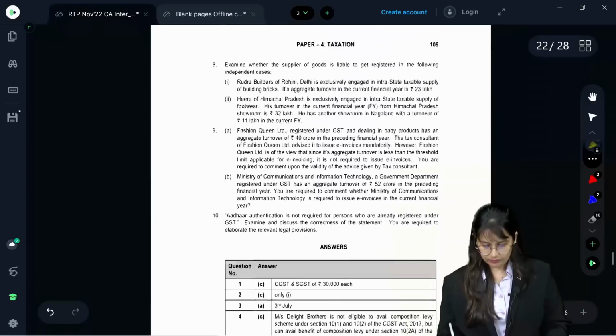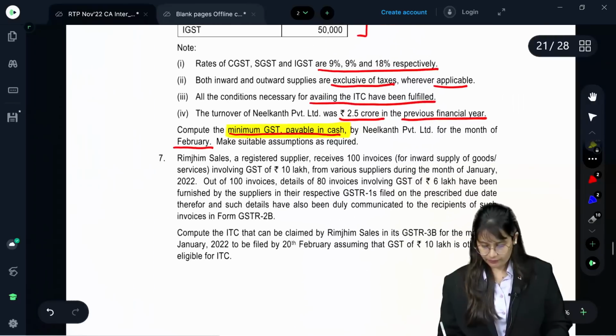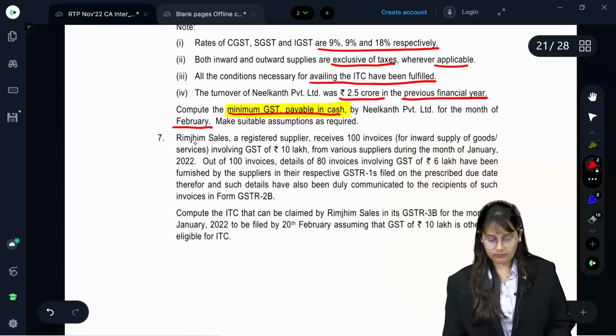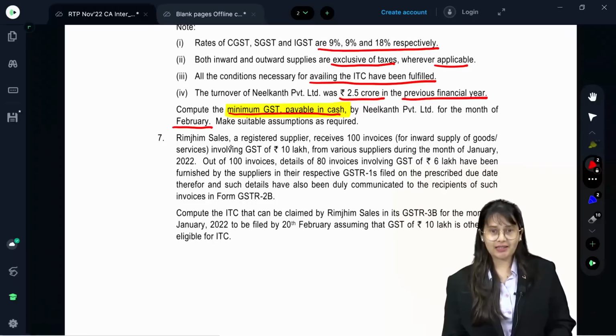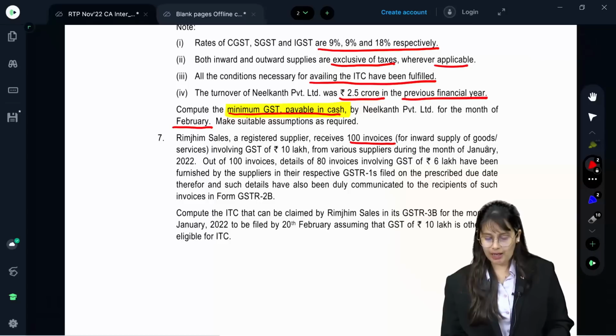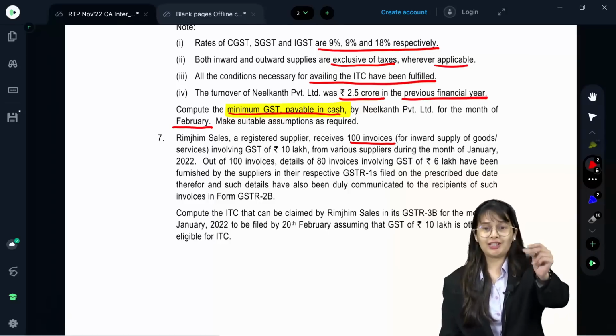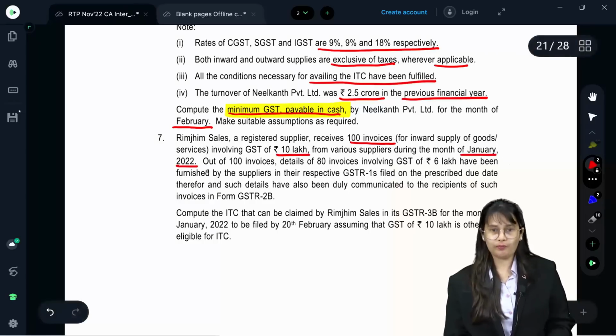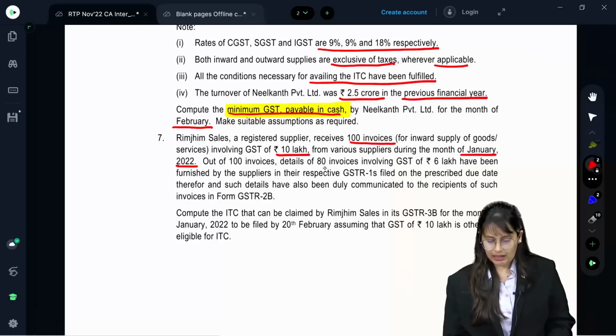Next. Question number 7. Rimjim Sales, a registered supplier, receives 100 invoices for inward supply of goods or service. Pay attention, it is an amendment. Pay attention. Involving GST of 10 lakh from various suppliers during the month of January 2022. Out of 100 invoices, details of 80 invoices involving GST of 6 lakh